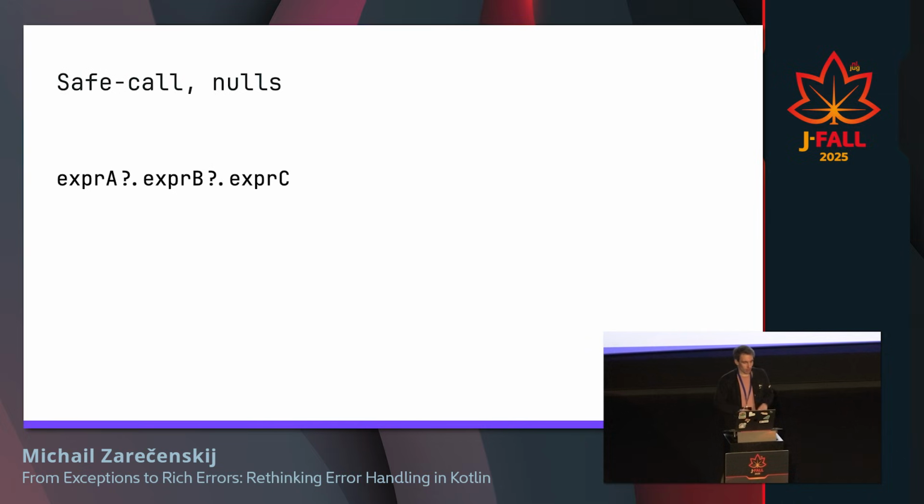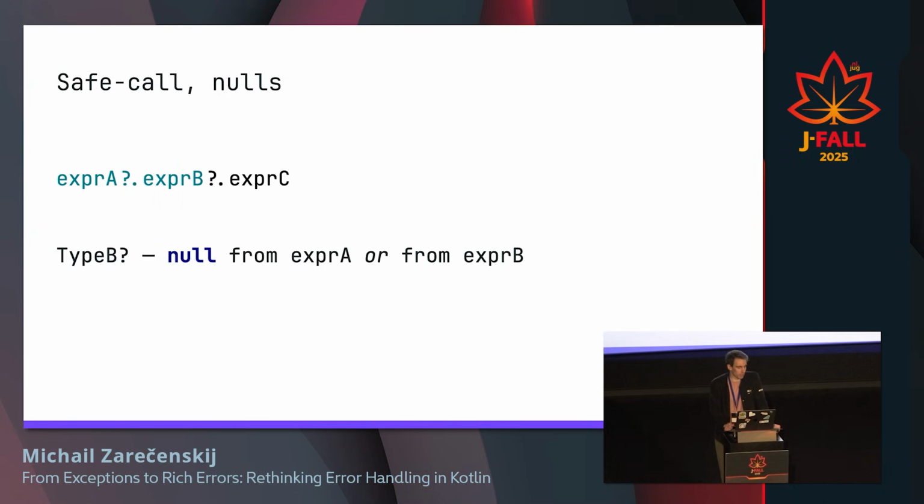We have this thing for nulls, and it works really nicely in Kotlin, so we want to have the same for errors. But first of all, how does it work? If you have a chain call of expr A ?. expr B ?. expr C, then we know that expr A just has nullable type A, expr A ?. expr B has the type B?, where null can come from expr A or from expr B. And the same for the whole expression: now it's nullable type C, and null can come from expr A or expr B or expr C.